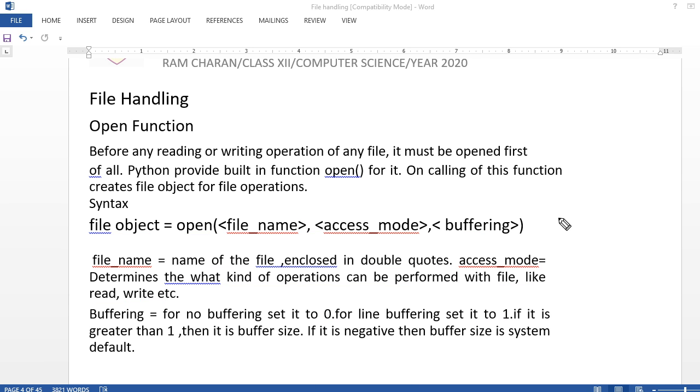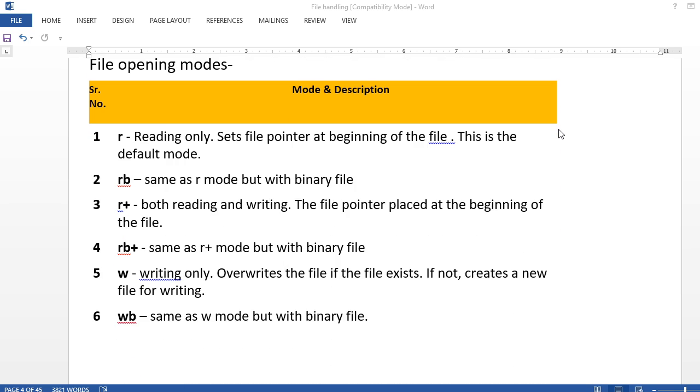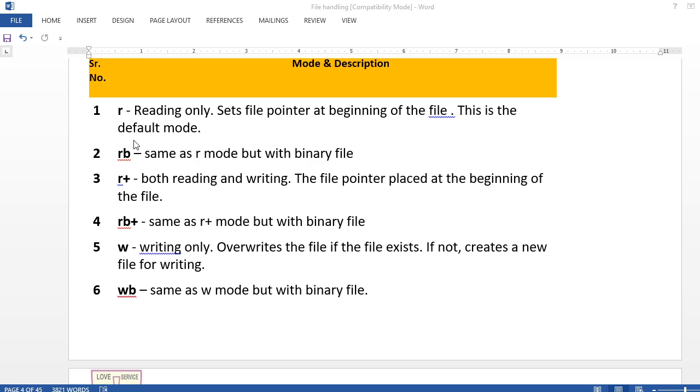Here you see some modes, very easy to recall and remember. When you write r, it means read only. It sets the file pointer at the beginning of the file and it is the default mode.